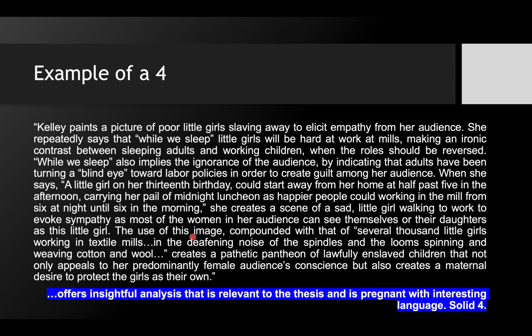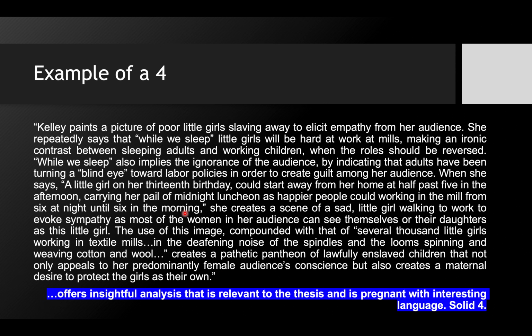The use of this image, compounded with that of several thousand little girls working in textile mills and the deafening noise of the spindles and the looms spinning and weaving cotton wool, creates a pathetic pantheon of lawfully enslaved children that not only appeals to her predominantly female audience's conscience, but also creates a maternal desire to protect the girls as their own." Wow. Okay.